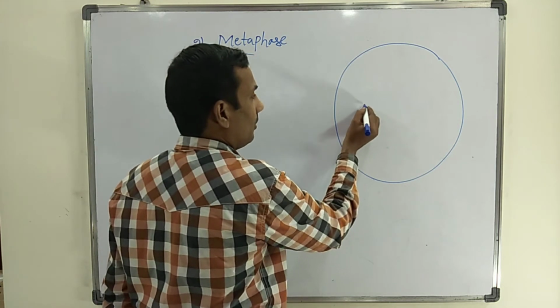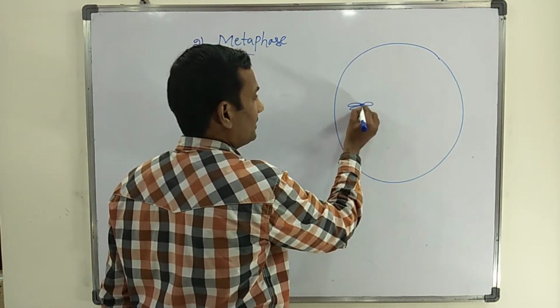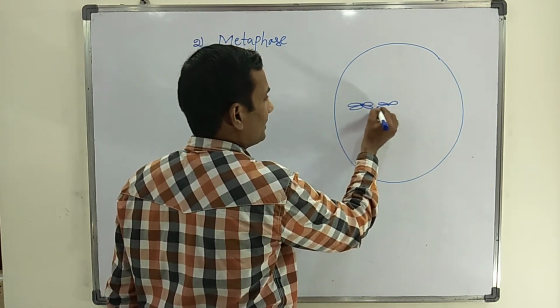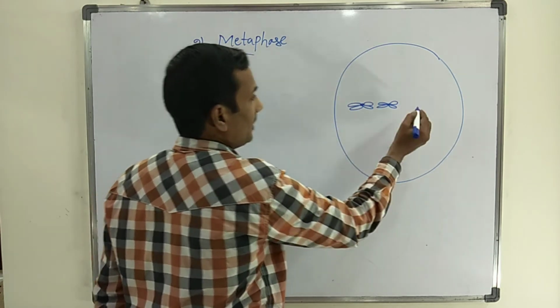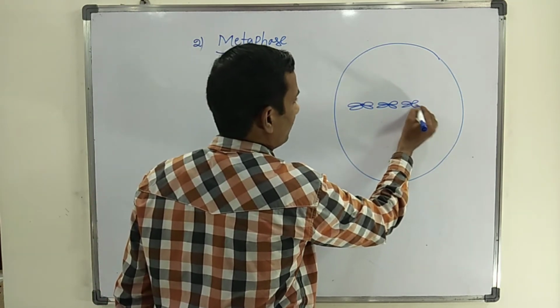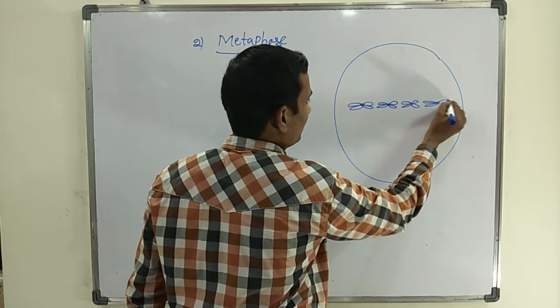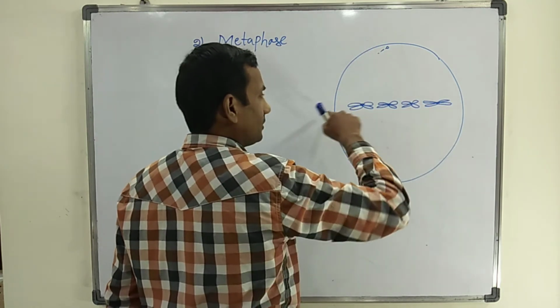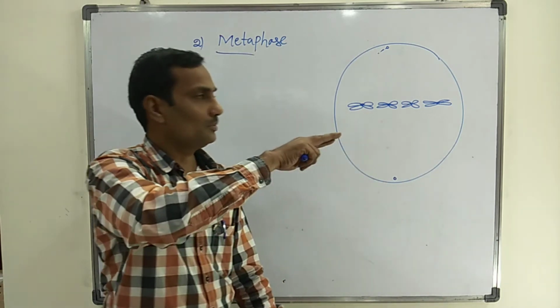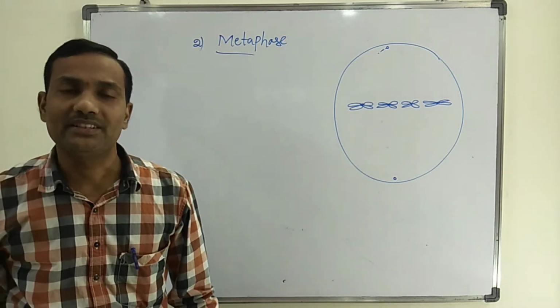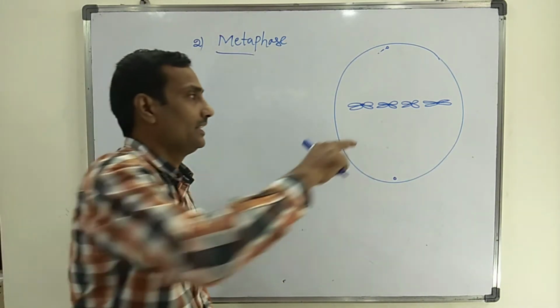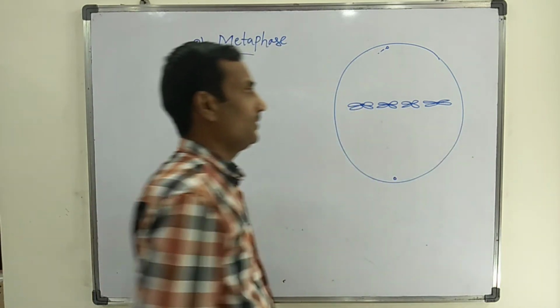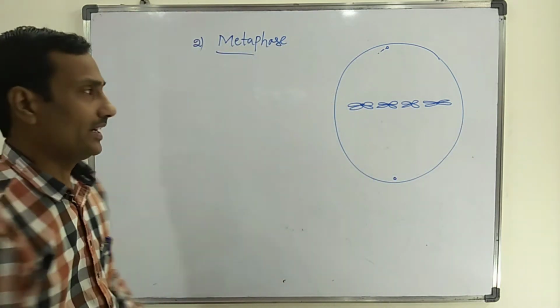But all the chromosomes reach the center of the cell during metaphase. Now we took 4 chromosomes in a parent cell. Now these poles are there. So all the chromosomes appear as a plate. A plate-like structure is formed during metaphase.